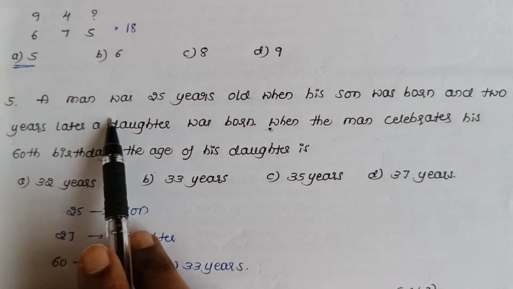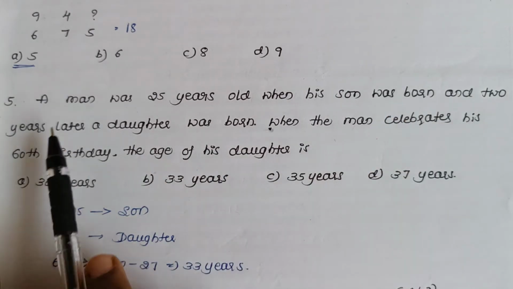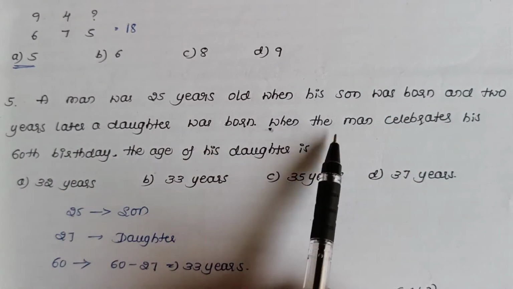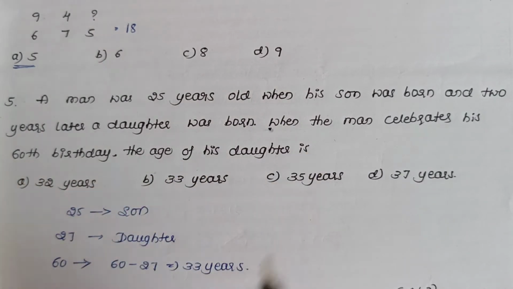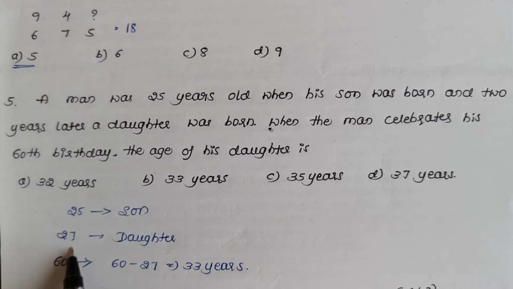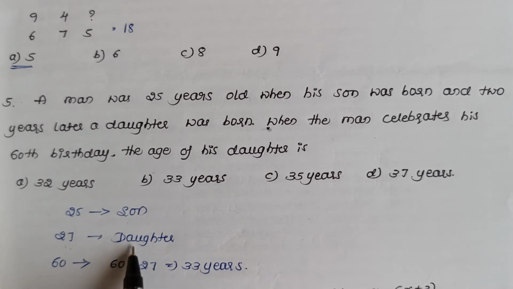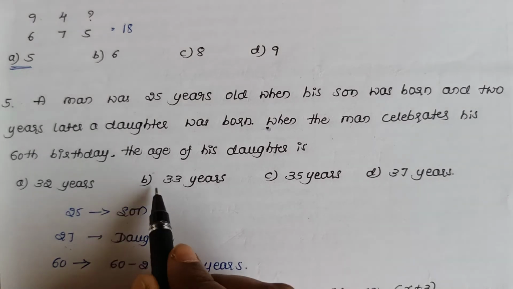Next one, a man was 25 years old when his son was born and 2 years later a daughter was born. When the man celebrates his 60th birthday, the age of his daughter is. When he is 25 years, a son is born. After 2 years means he will be 27 years. At that time, the daughter is born. When he is celebrating his 60th birthday, the age of the daughter will be 60 minus 27, that is 33 years.